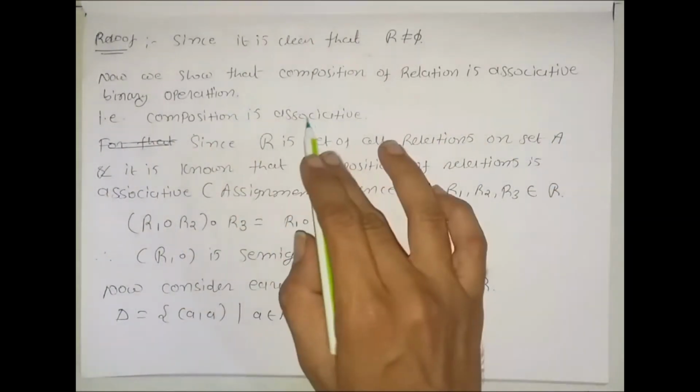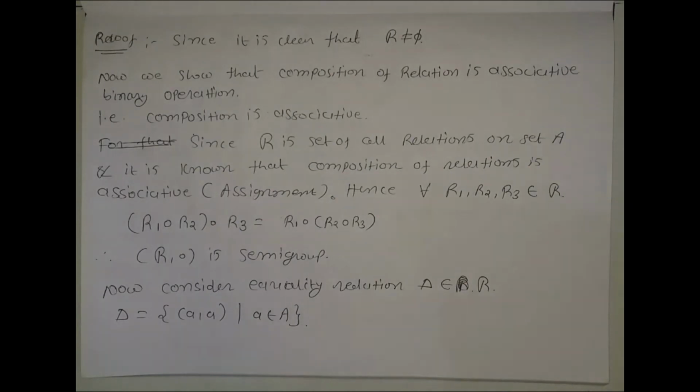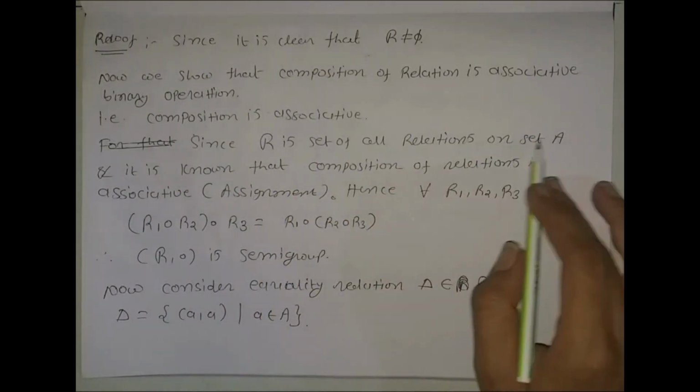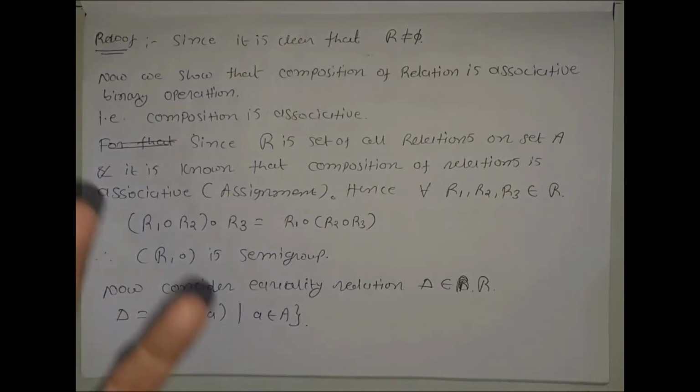That is, composition is associative. You can verify it.